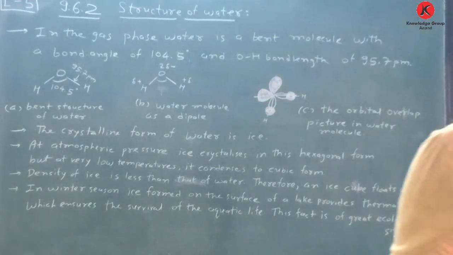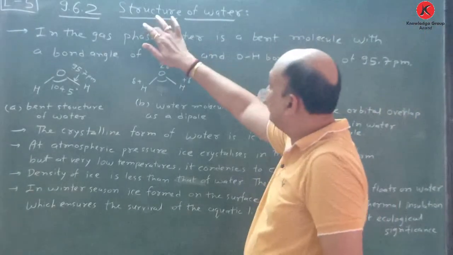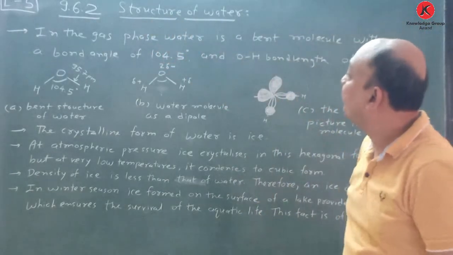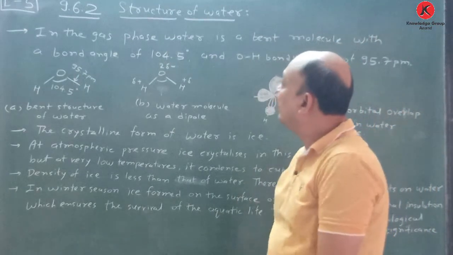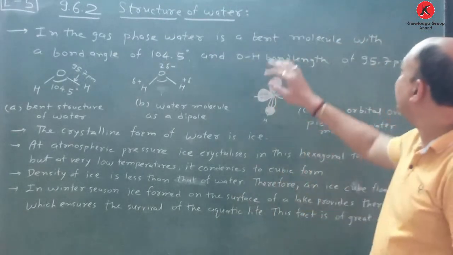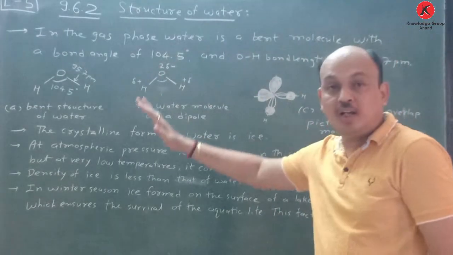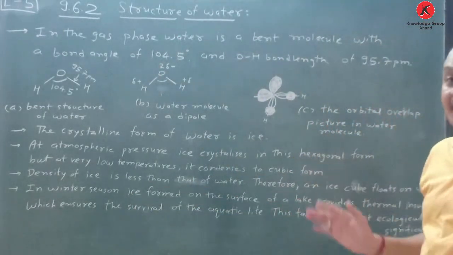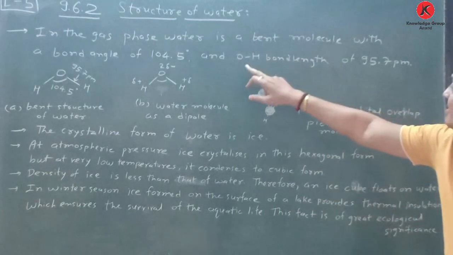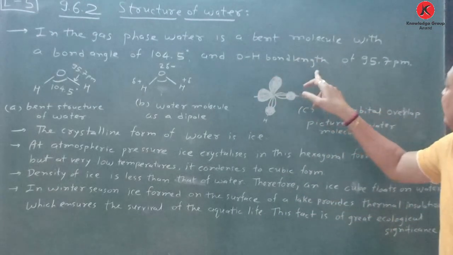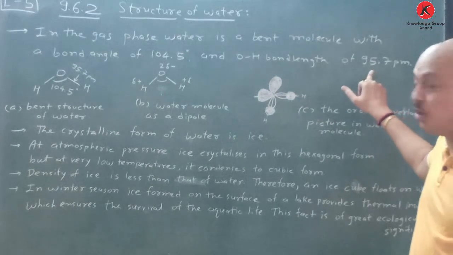Now here 9.6.2 according to the NCERT textbook, structure of water. Remember, in the gas phase, water is a bent molecule with a bond angle of 104.5 degrees and an O-H bond length of 95.7 picometer.